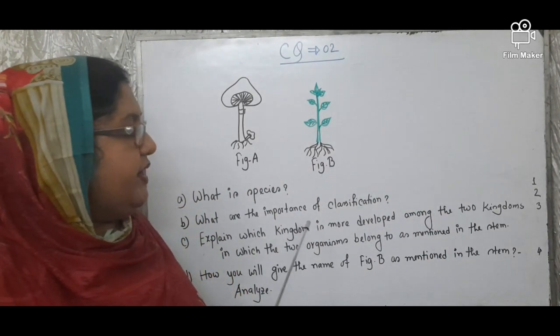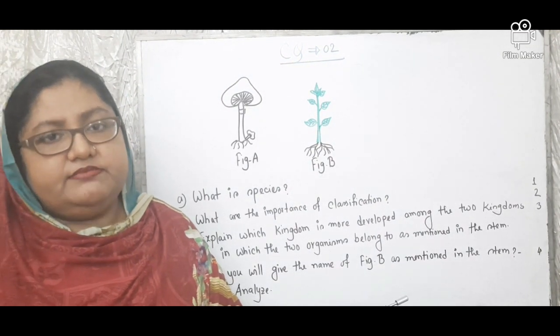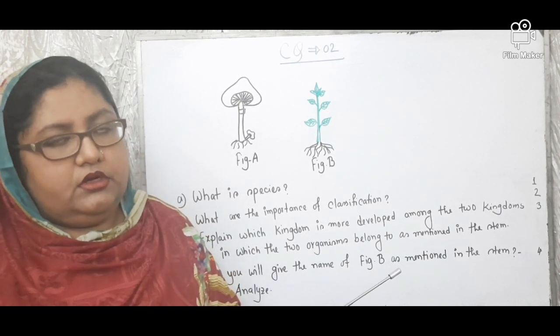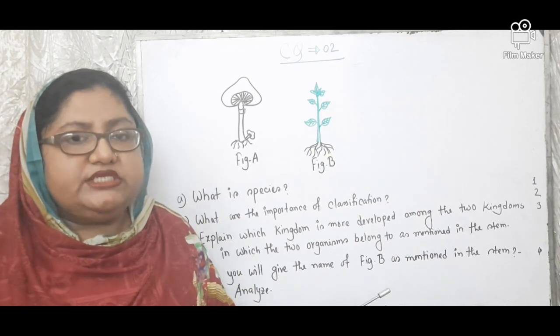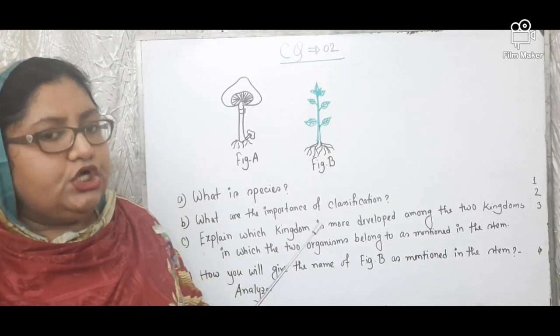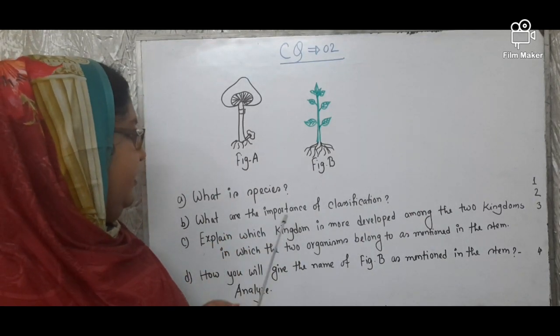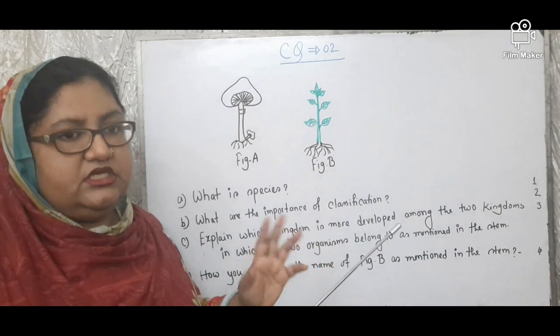Number 3, you can write that we can increase the number of organisms which are for the welfare of the well-living world. Thus, you can find out or select 4 points for that topic. That is the aims of classification. That will be the answer for importance of classification.